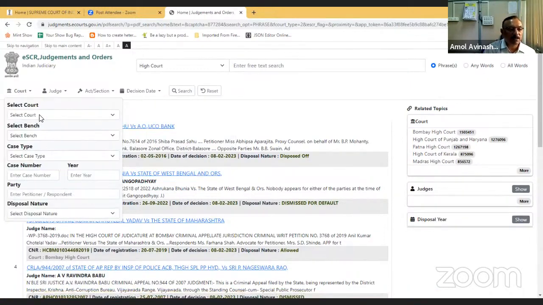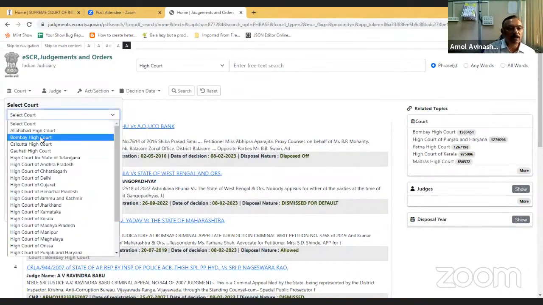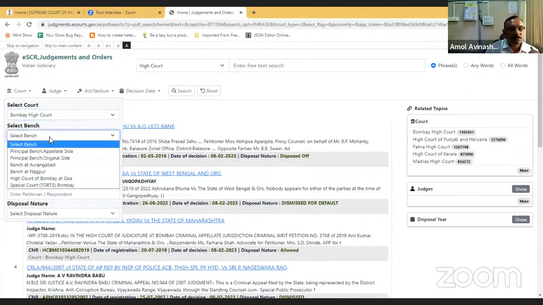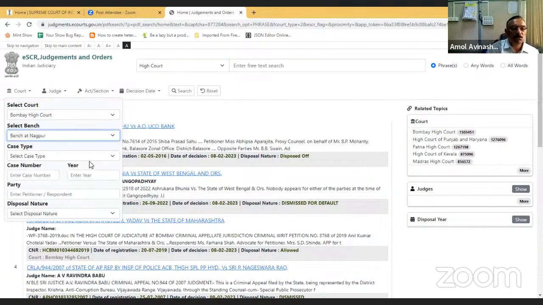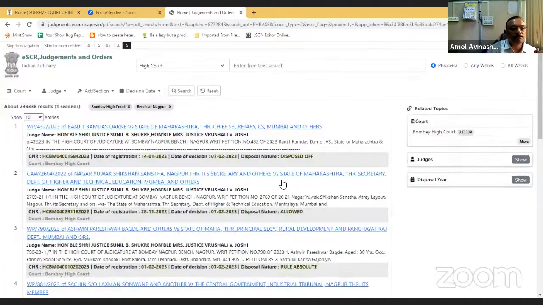Or here you can select, I mean here if I select Bombay High Court, there are benches also. So benches at Nagpur, if I select Nagpur, now judgments of Nagpur bench are available. So 1,338 judgments of Nagpur bench of Bombay High Court. So if you search free text in this 22 lakh 33, you will get the narrower result, whatever you are searching.